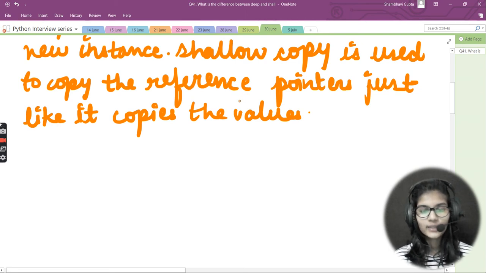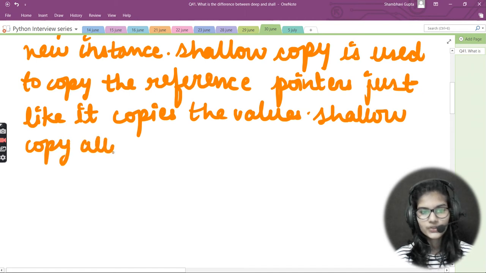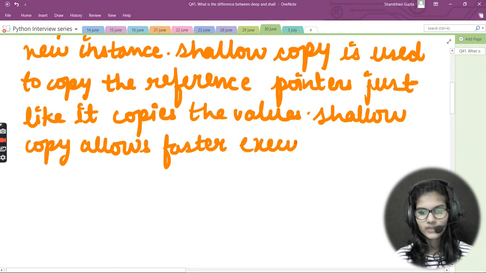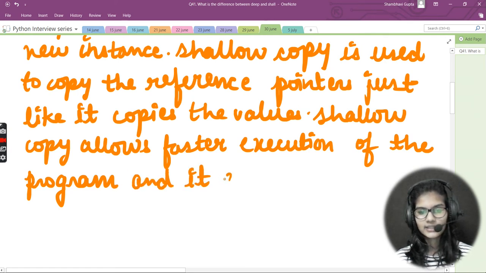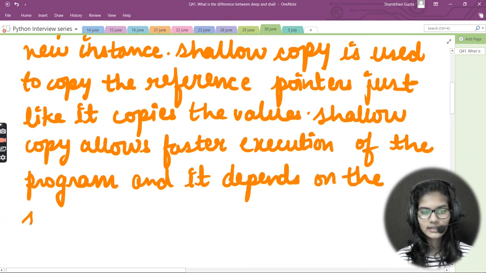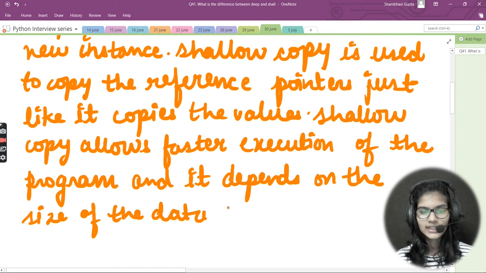Other than that, there are many more things. One more thing is that shallow copy allows faster execution of the program, and it depends on the size of the data that is used.